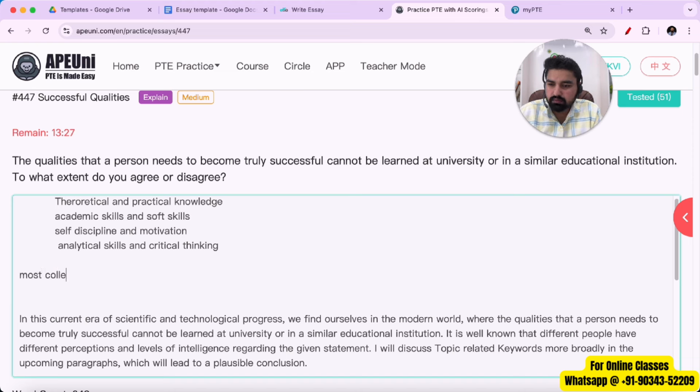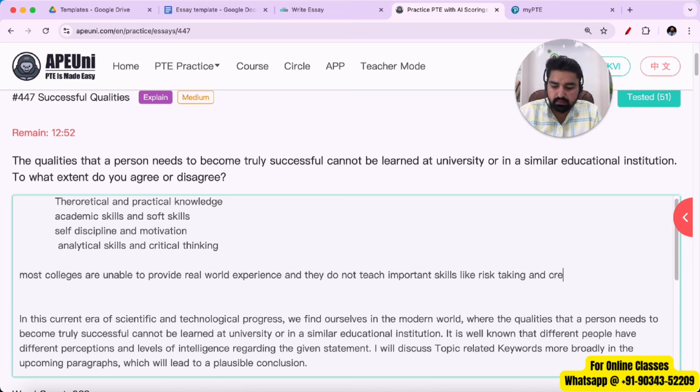most colleges are unable to provide real world experience, right? So they don't provide you practical skills, they don't teach you practical skills basically, and they do not teach important skills like risk taking. We mentioned risk taking and creativity, right? These are important skills that are necessary.